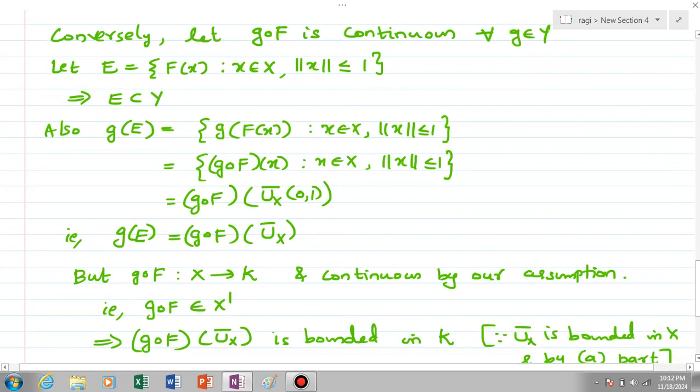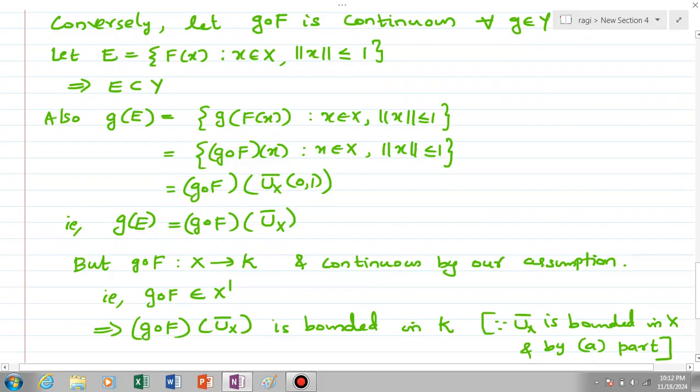Okay, but we know that U_X closure is closed in capital X, and g composite f is a function from capital X to K. Here g is from Y dash, that means g is from Y to K, and f is from X to Y. So g composite f is a map from capital X to K, and it is continuous by our assumption, because we assumed that g composite f is continuous for every g element of Y dash. So by our assumption, g composite f is an element of X dash.